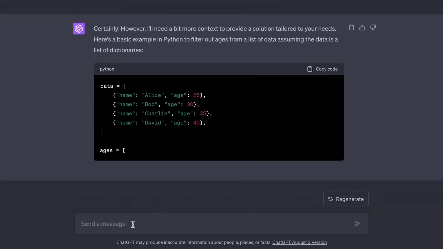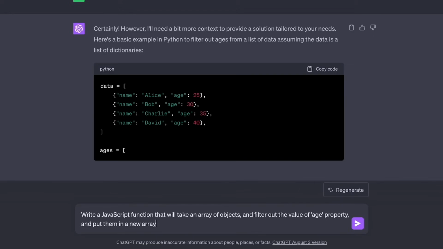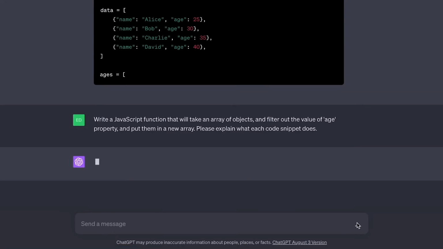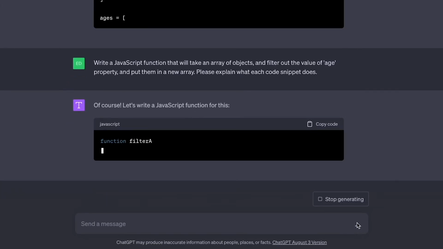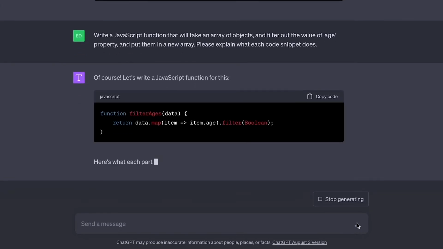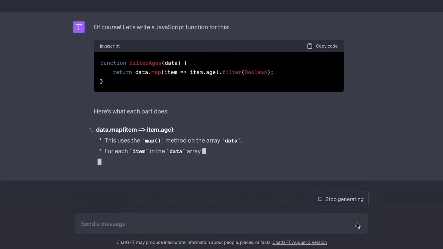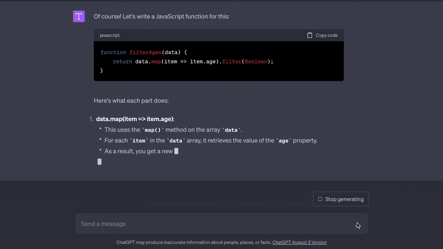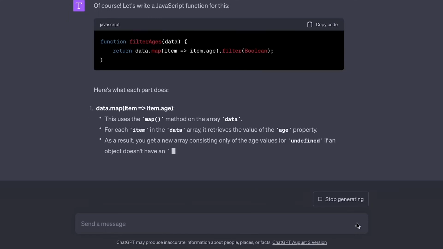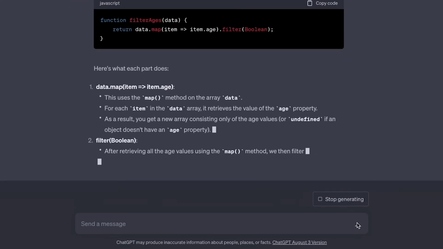This time let's be more specific: write a JavaScript function that will take an array of objects and filter out the value of the age property and put them in a new array. Please explain what each code snippet does. In this example, I am not assuming the AI knows what computer language I like to use, and I am being more specific about what my data actually looks like. On this occasion, it's an array of objects. Not only that, I am also asking the AI to explain why it's doing each step so that I in turn can understand and not just copy paste the code without gaining any knowledge from it.